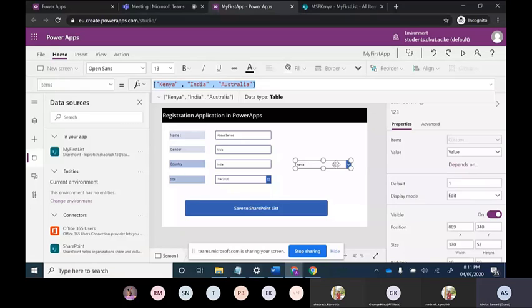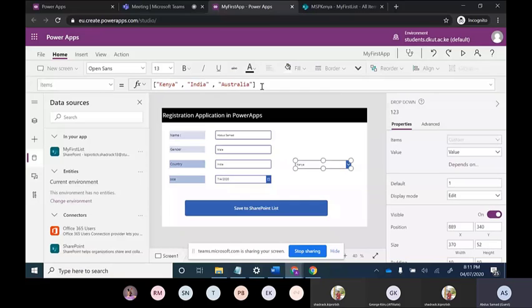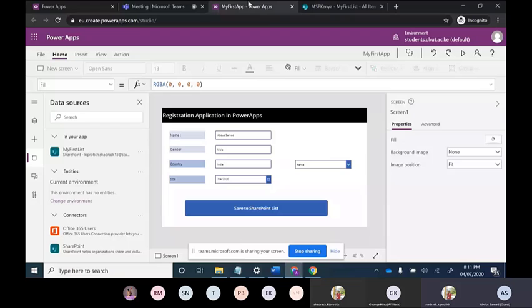There should be some database, or it should be present in some Excel. So we can pull it from there also. Power Apps is capable of many things. This is the basic version of dropdown. In the items, we can put even a formula also. So am I clear now? Yeah, it's clear. Okay, fine.